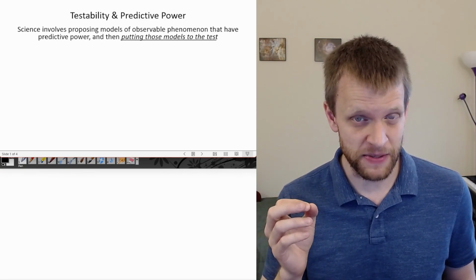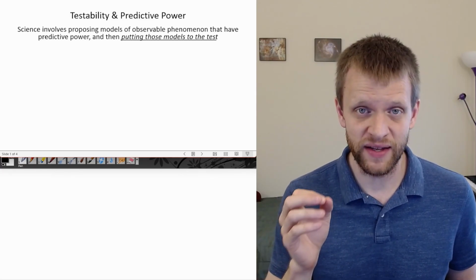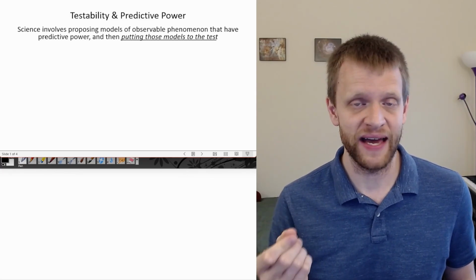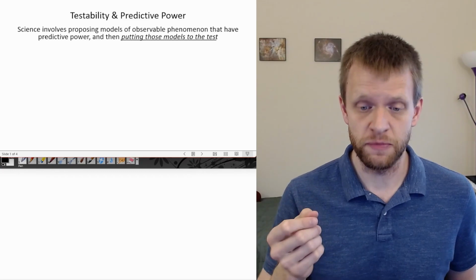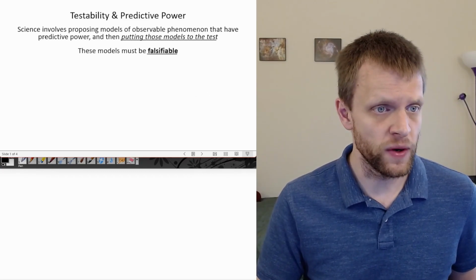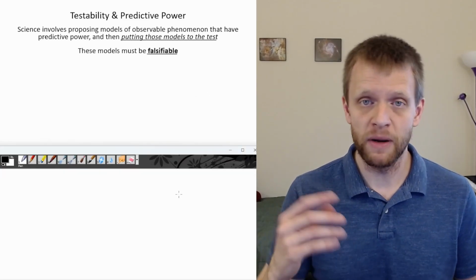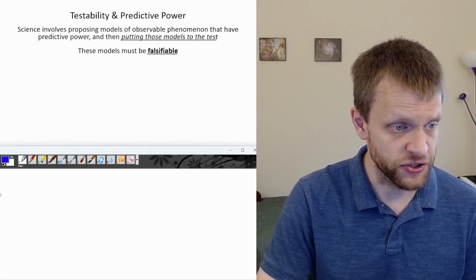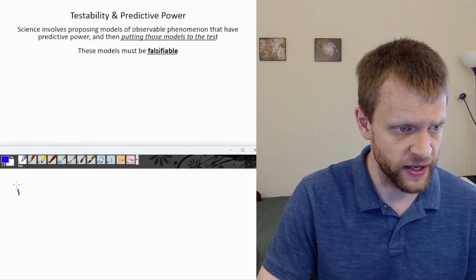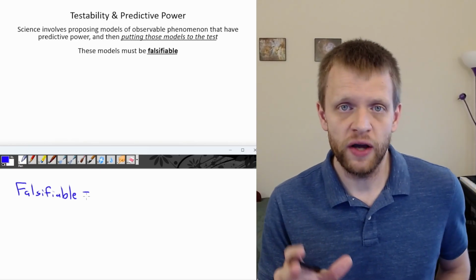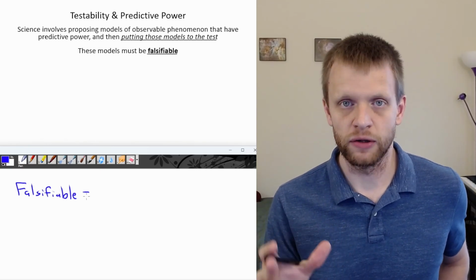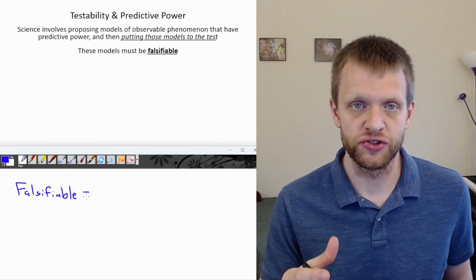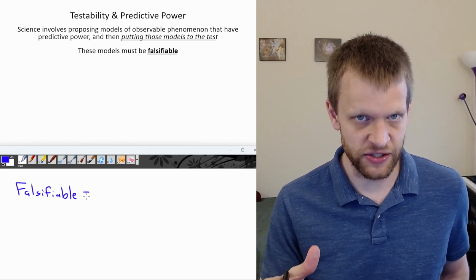If we're making a specific prediction, we can then test that prediction and give that model the opportunity to be falsified. So these models, again, must be falsifiable. Let's remind ourselves what this falsifiable term means. Falsifiable does not mean that the model is false, or that if I make a falsifiable statement, that statement is false.